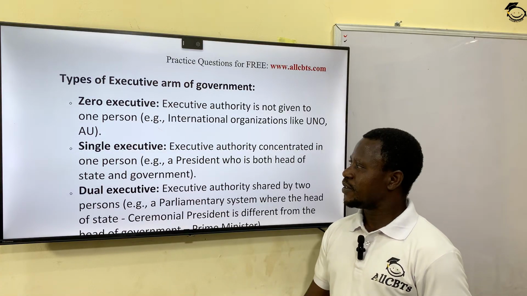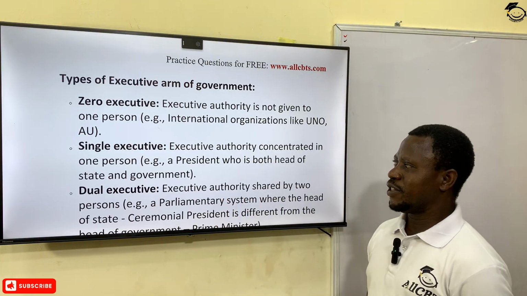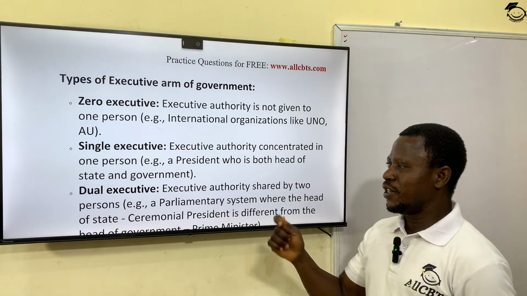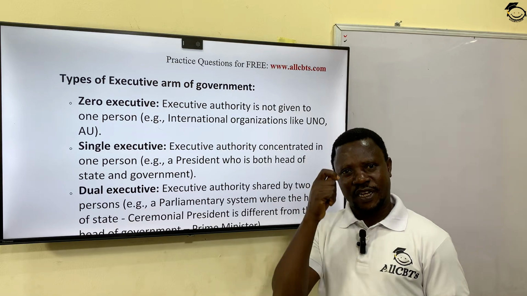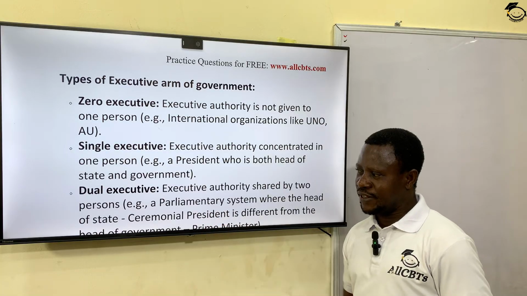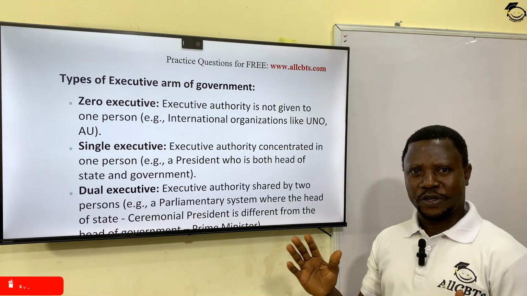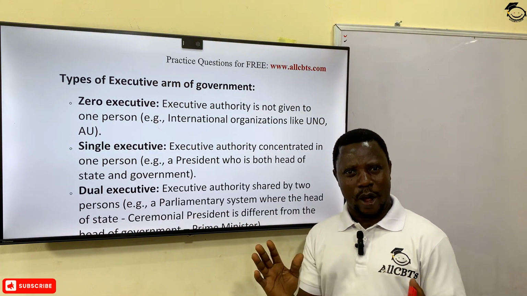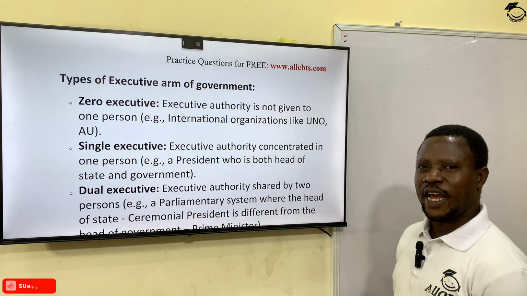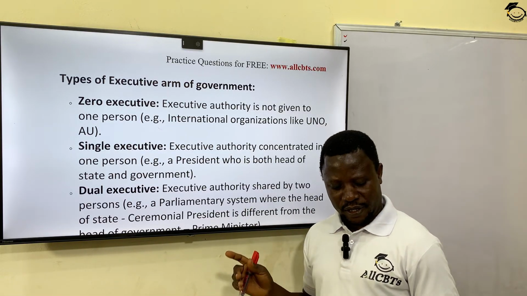In this case, the executive authority is concentrated in one person. And this person is known as what? The executive president. And being an executive president means he is both the head of state as well as what? The head of government. Okay. The next type of executive is what they call dual executive. In this one, the executive authority is shared by 2 persons. 2 persons share executive powers. This is very common in a parliamentary system of government, okay, where we have the head of state as a ceremonial president, and of course, the head of government as a prime minister, okay.